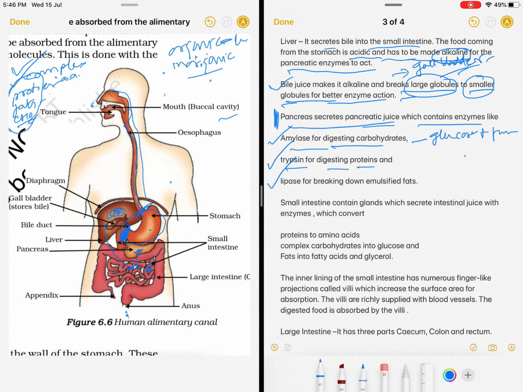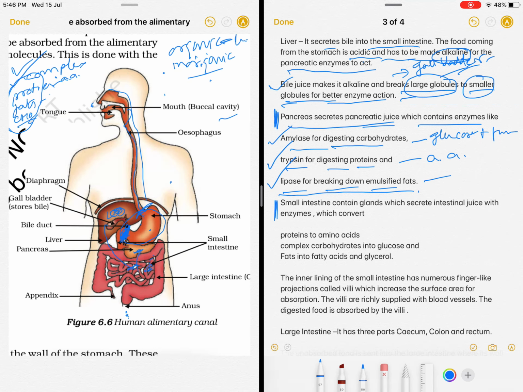Trypsin digests the proteins to convert them into amino acids. And lipase breaks down the emulsified fat. This was the function of the pancreatic secretions.